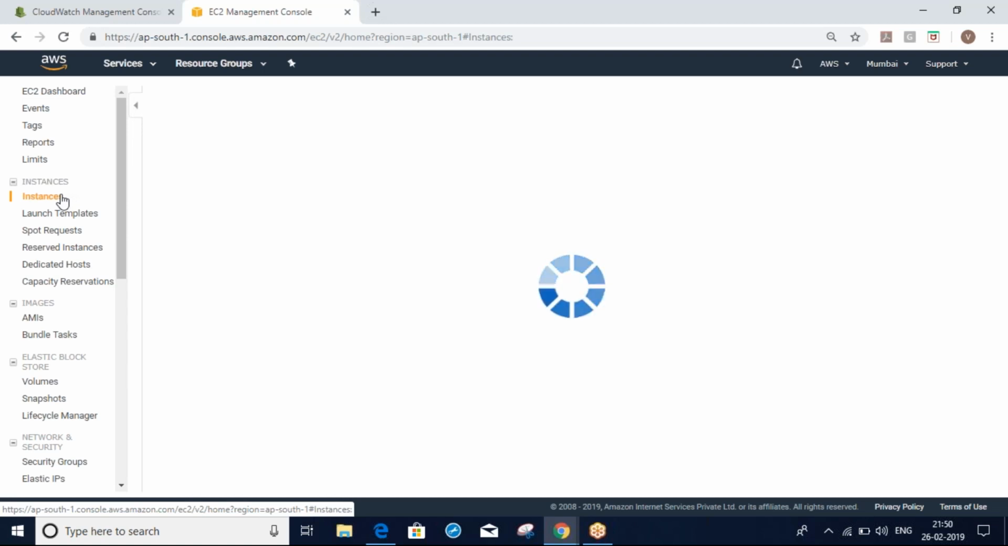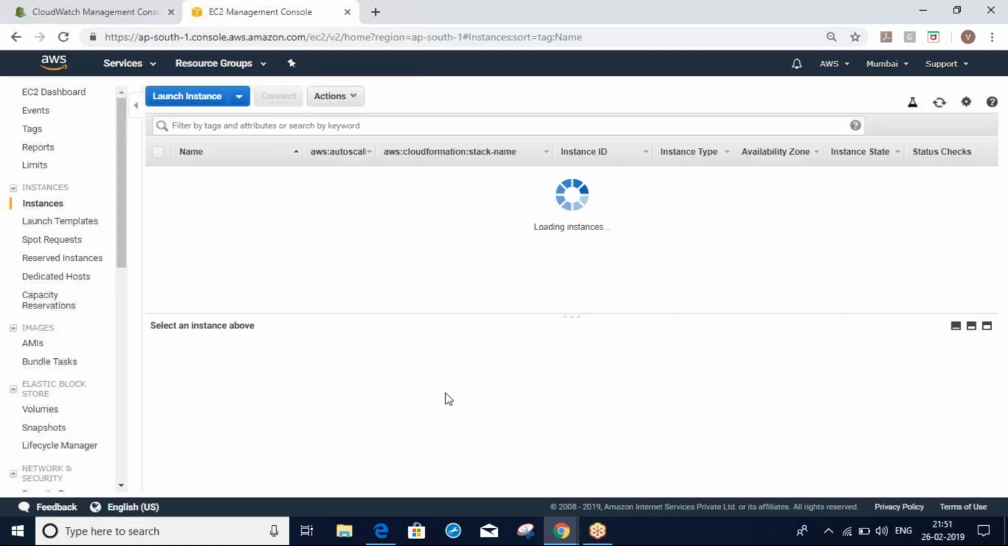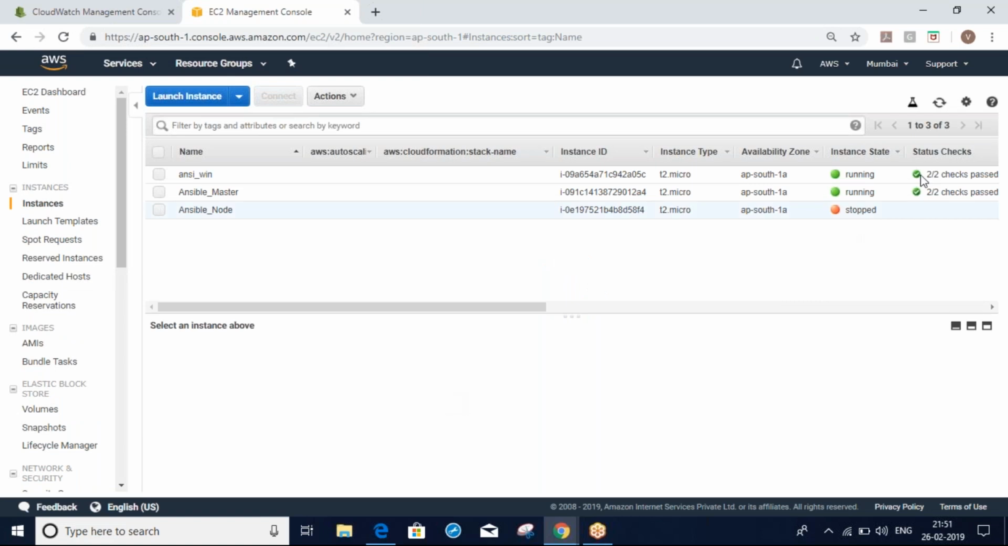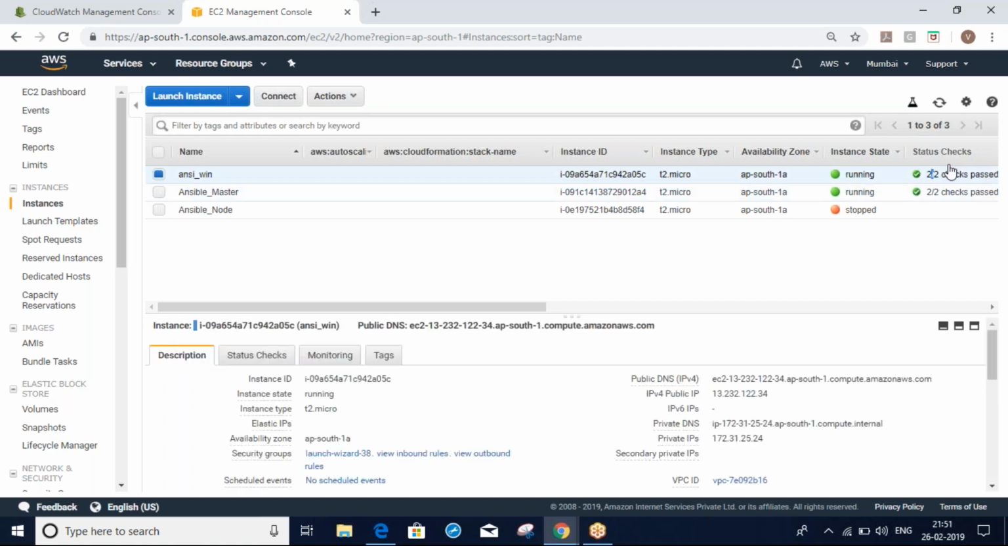If you take any instance, we can see the statistics, 2/2 checks. Today my network is very slow. You can see here, take any instance, here you can see 2/2 checks passed. If it is 2/2 checks passed, only then will it work properly. Otherwise, if something has one failed or one warning, it will not work properly. It should be 2/2 checks passed. Then only our instance will work properly.